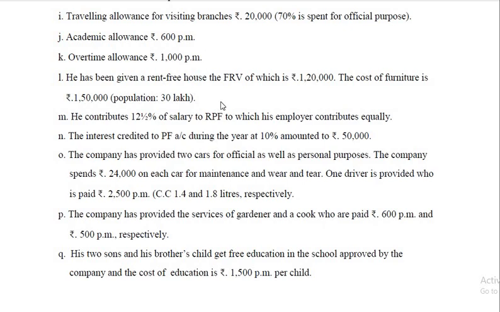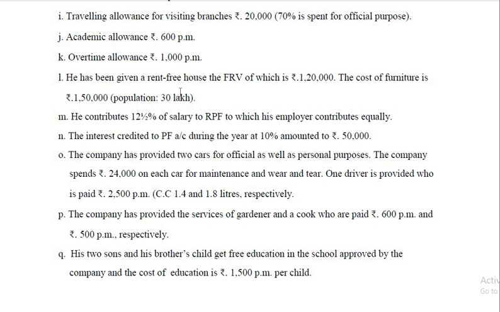He has been given a rent-free house, the fair rental value of which is 1,20,000. So when fair rental value is given, it is assumed that the house is owned by the employer. Therefore, to value that, population comes into picture. Population is given more than 30 lakh.